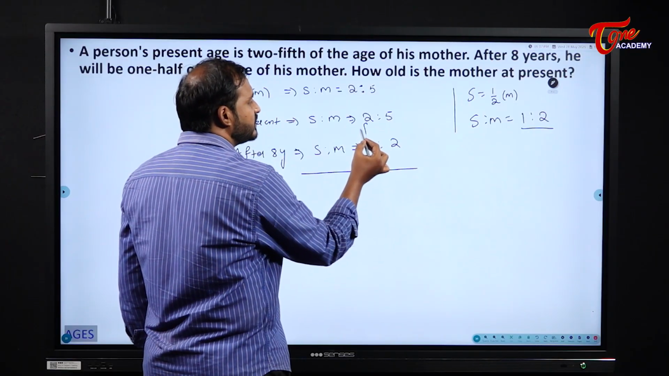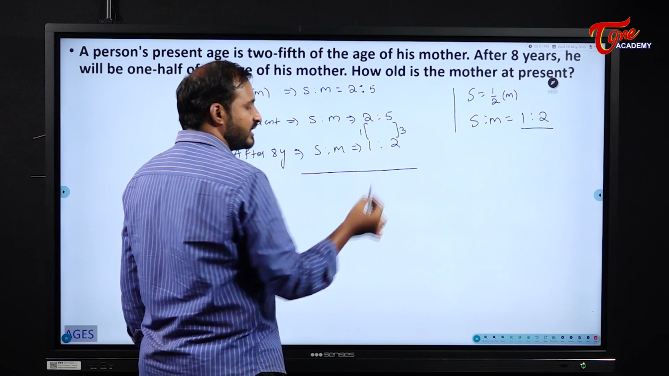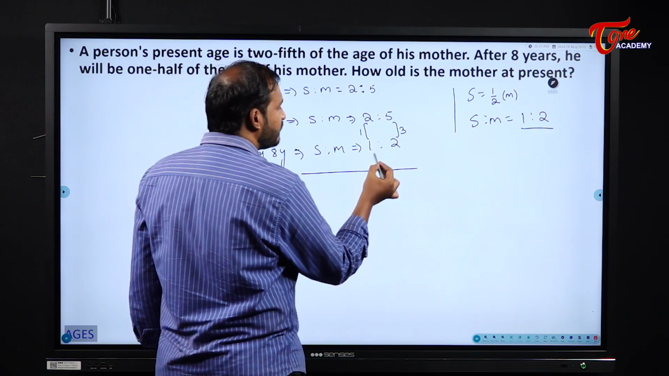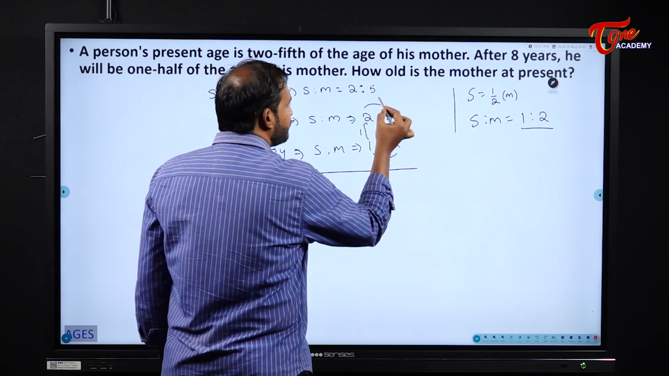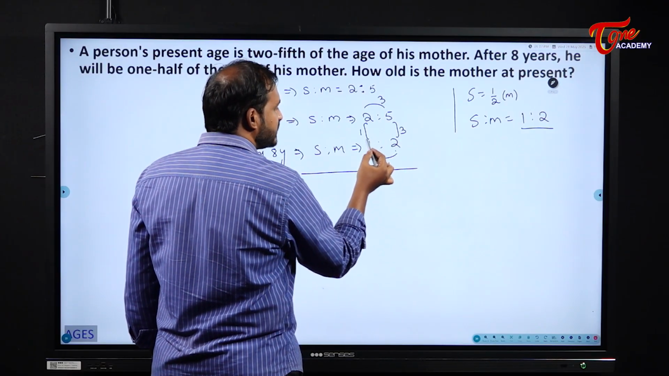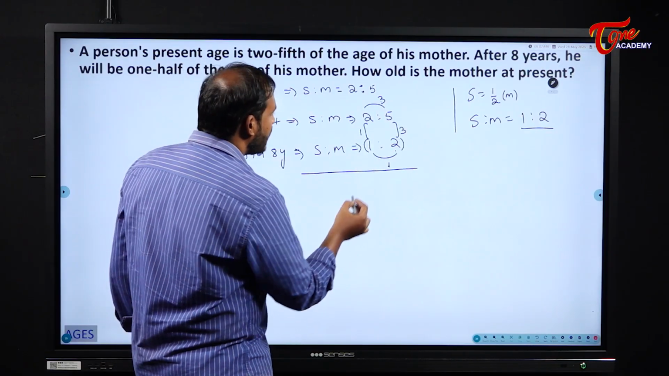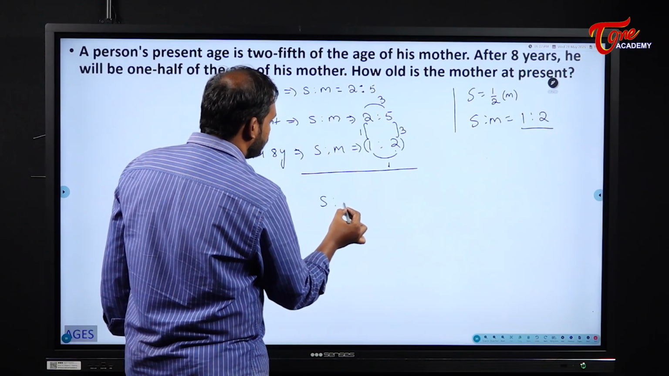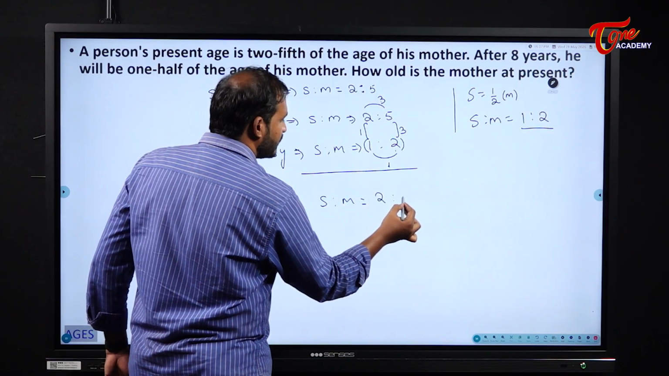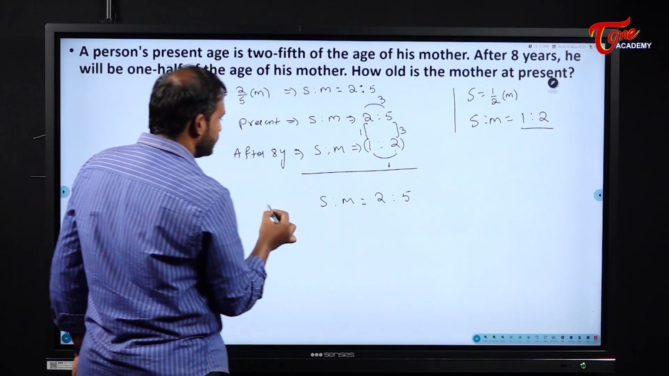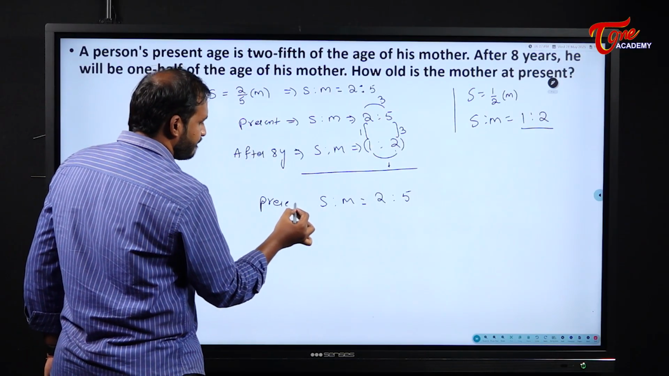The difference here is 1, and the difference here is 3. But they should be equal, right? So for that, multiply this 3 to this equation and this 1 to this equation. Then son's age is to mother's age will become 2:5, because I multiply that with just 1. So these are their present ages.